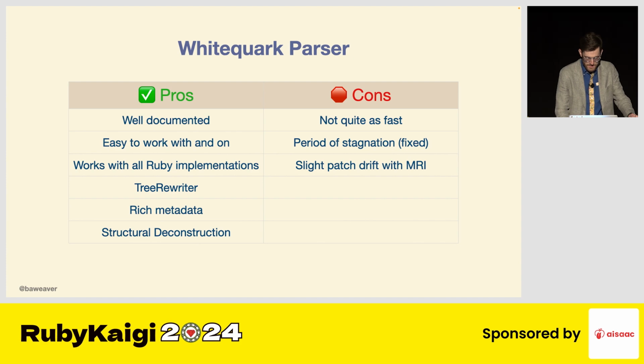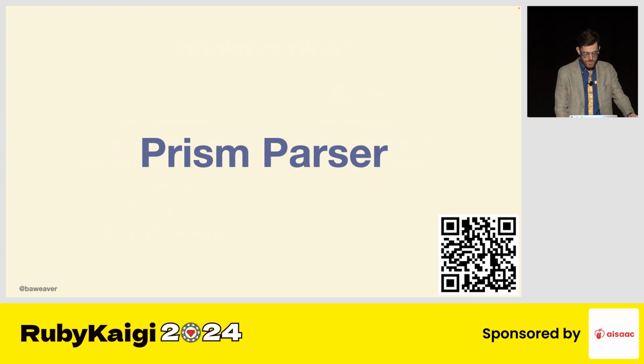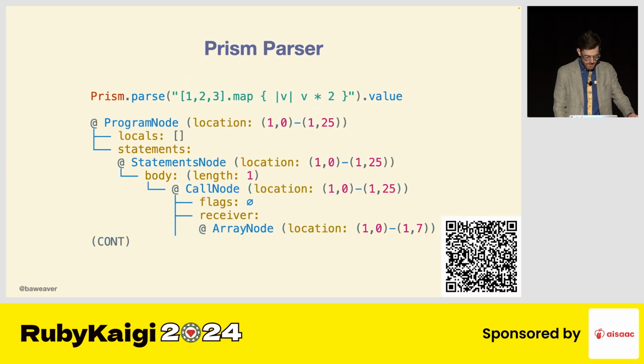Which brings us to the next parser we're mentioning, which is Prism, the one parser to unify them all. Now, it takes a fairly different approach again, which is Ripper was very literal and verbose, White Quark was very minimal. Prism tried to combine the two and actually has interfaces on top of it for dealing with these various formats of parsers to be able to deal with them, which is why RubyKaigi got a speed boost out of it. Now, the problem is that this can be very verbose, and while it's very useful for things like the Ruby parser, it may not be as useful for tooling.